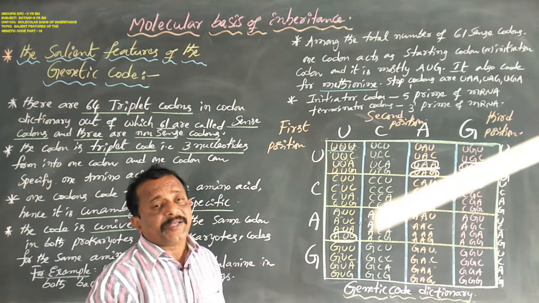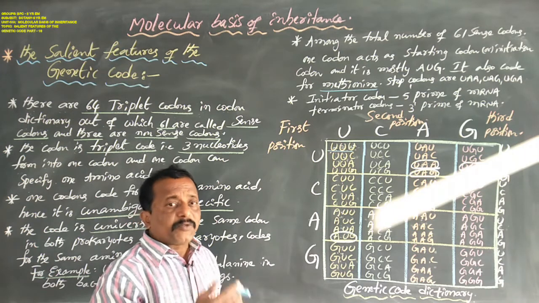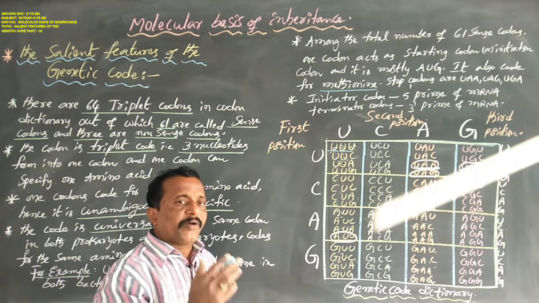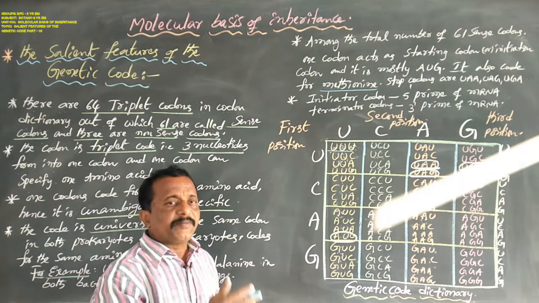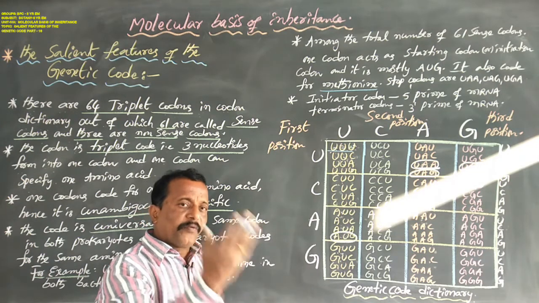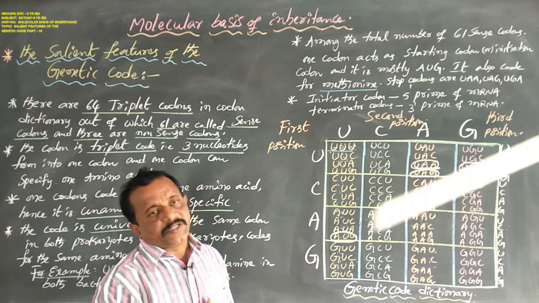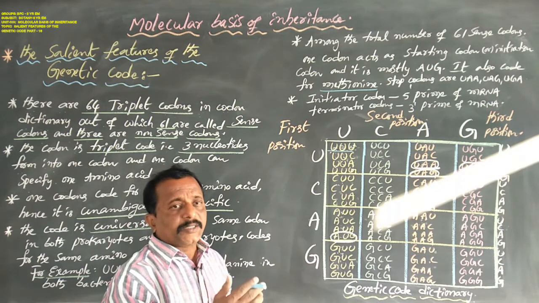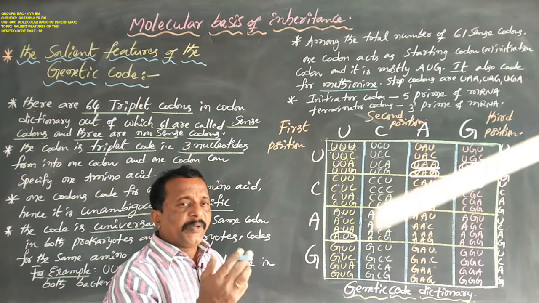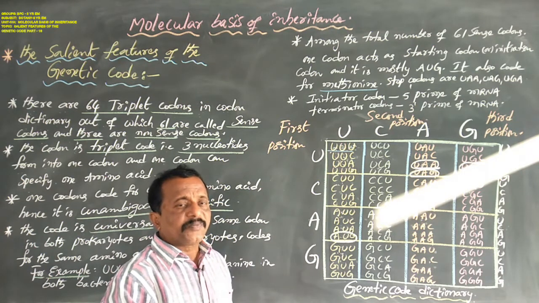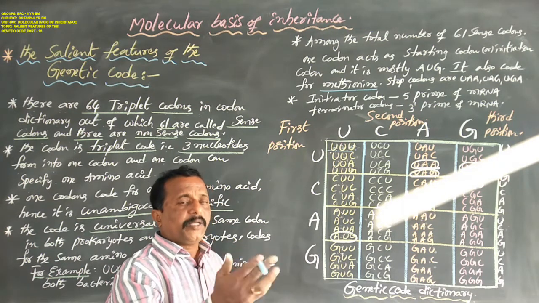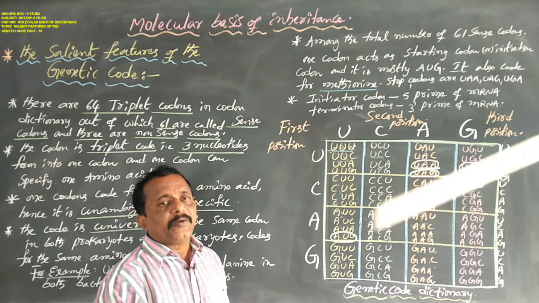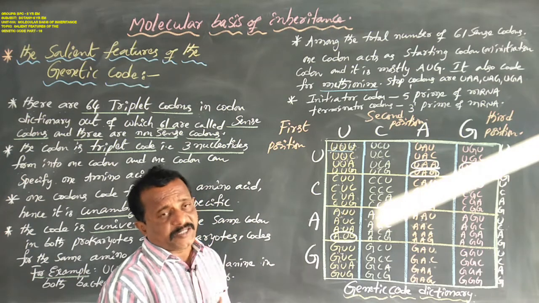The general rule is that one codon always codes for only one amino acid, but sometimes one amino acid is coded by 2 or more codons. So the 64 codons make 20 amino acids.